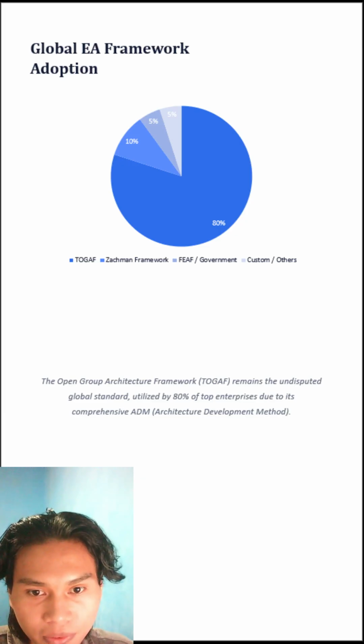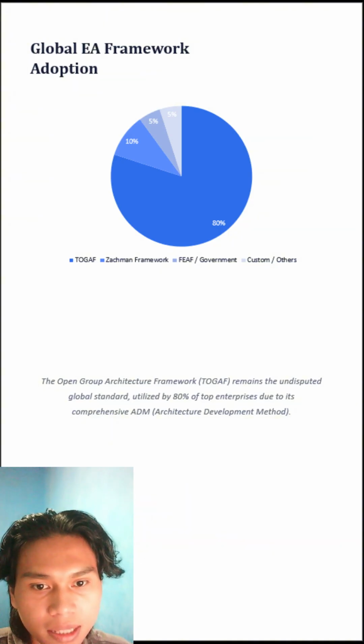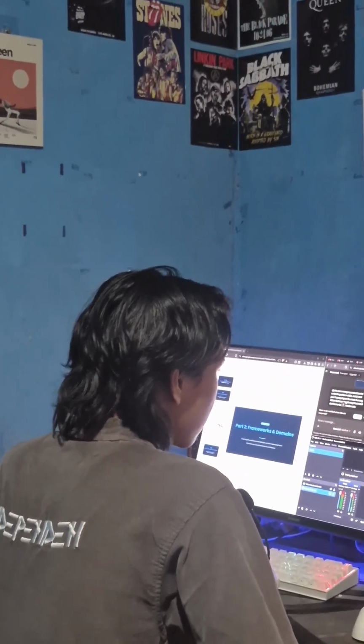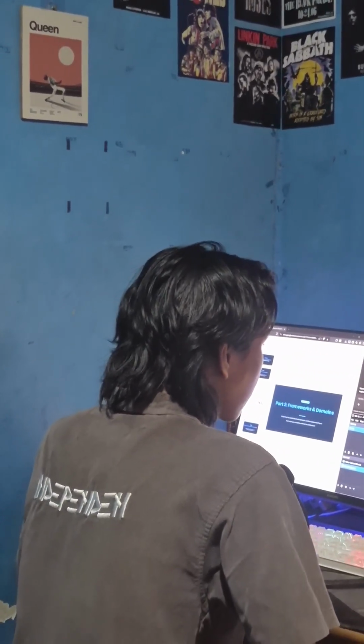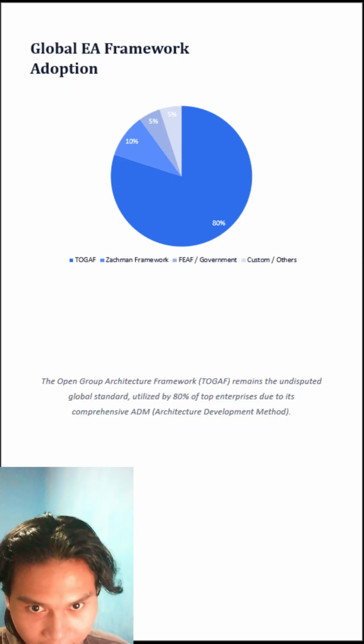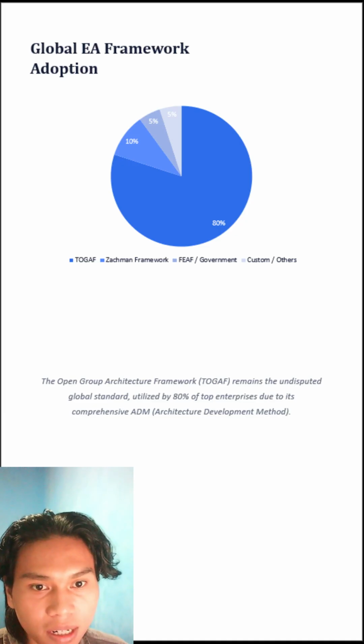It's followed by the Zachman framework, mostly for government use at 5%, and custom or other frameworks making up the remaining. TOGAF's popularity comes largely from its comprehensive ADM, or Architecture Development Method, which gives organizations a clear, repeatable process.